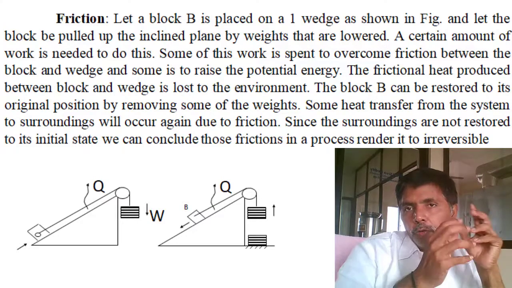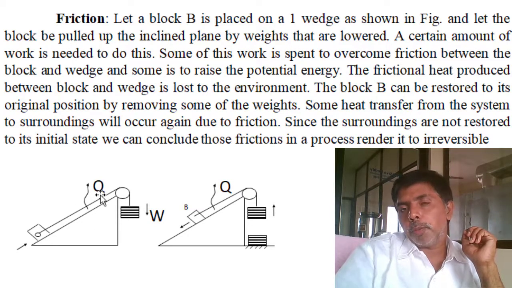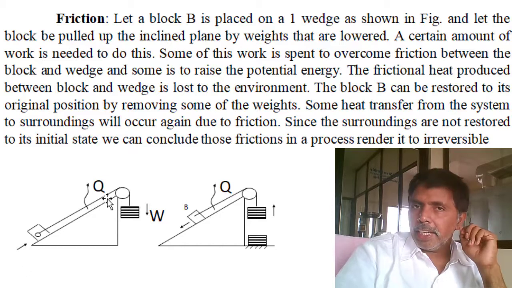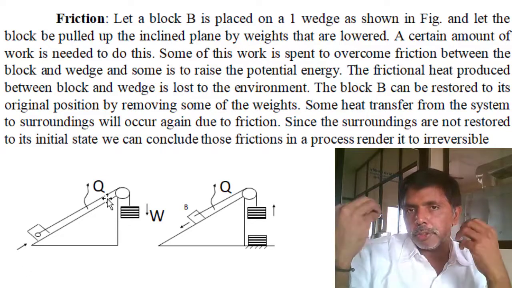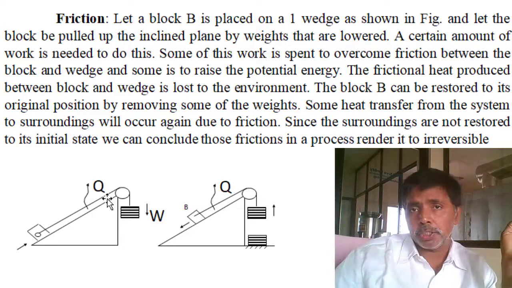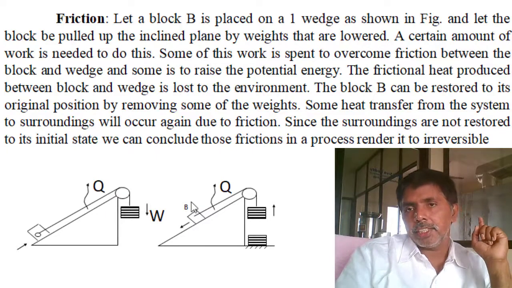Suppose you take this example, while we are pulling the load and increasing the potential energy, what happens due to friction? Some of the energy is lost as heat. Once the potential energy is raised, the body moves from the higher position to the lower. Again friction comes into the picture, so some heat is rejected to the surroundings. That heat we cannot regain as work, not at all possible. Once we reject heat to the surroundings, it is lost, it is irreversible. So friction is the major cause of irreversibility.